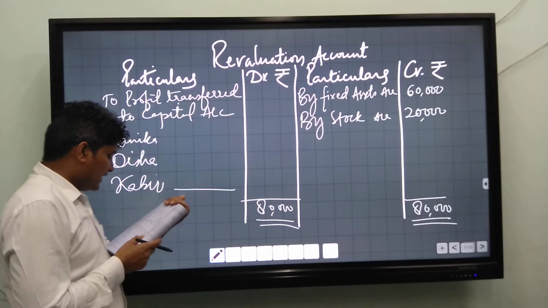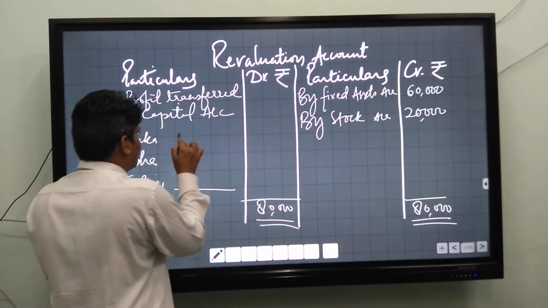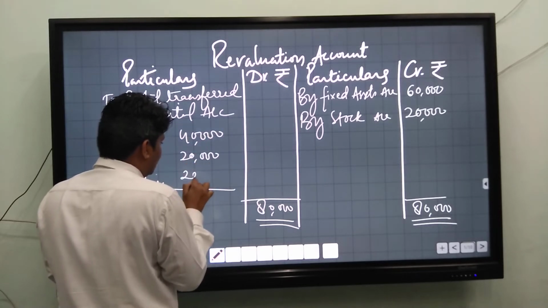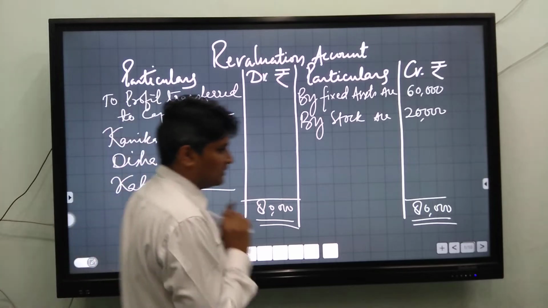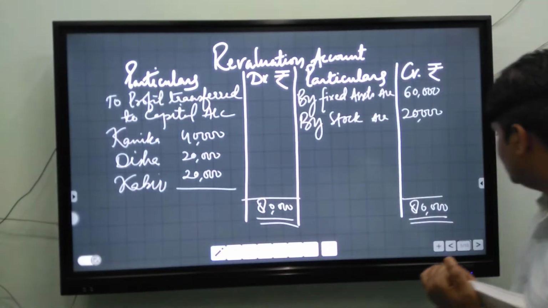This amount will be divided among the partners in the 2:1:1 ratio: 40,000, 20,000 and 20,000.